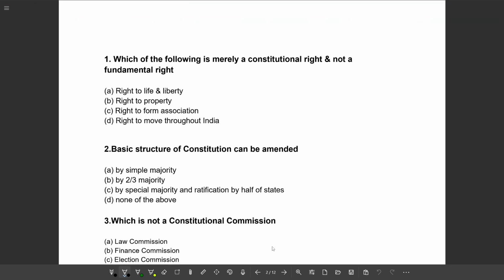Let's start. And the first question is: which of the following is merely a constitutional right and not a fundamental right? Option A, right to life and liberty. Option B, right to property. Option C, right to form association. Option D, right to move throughout India. So the correct option will be option B, right to property.